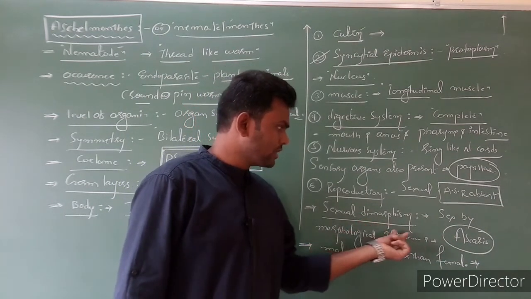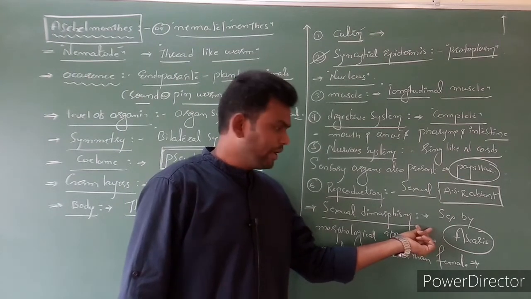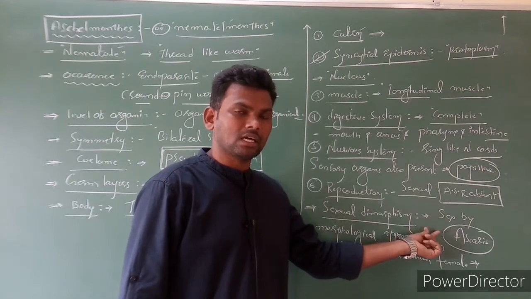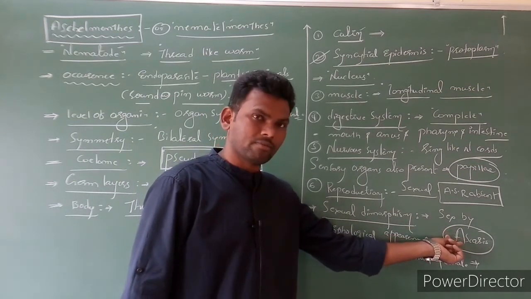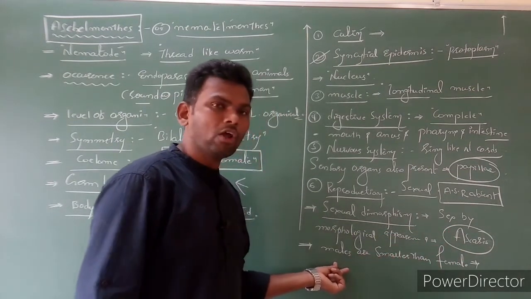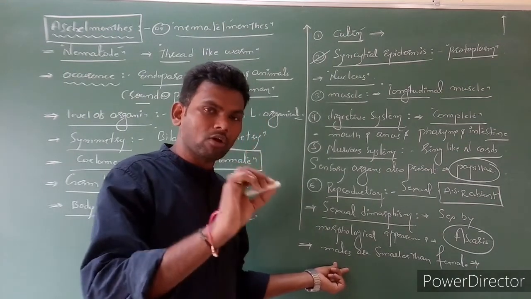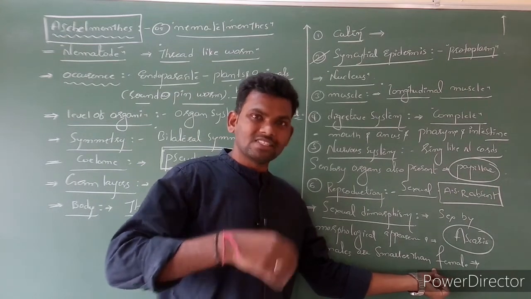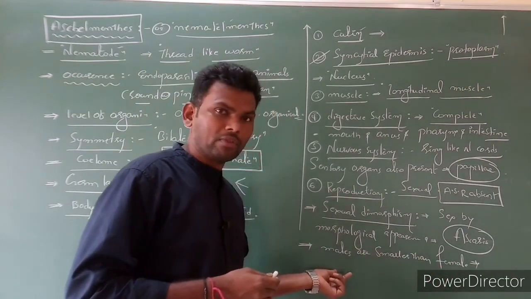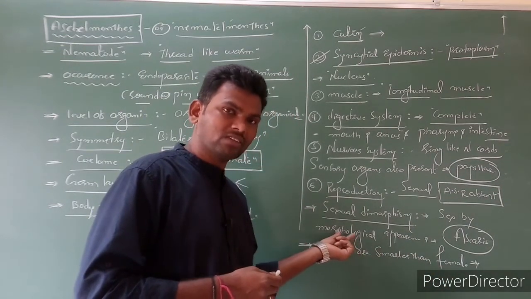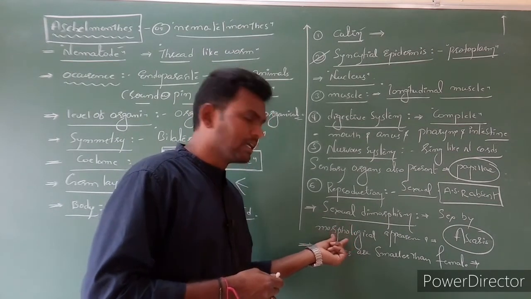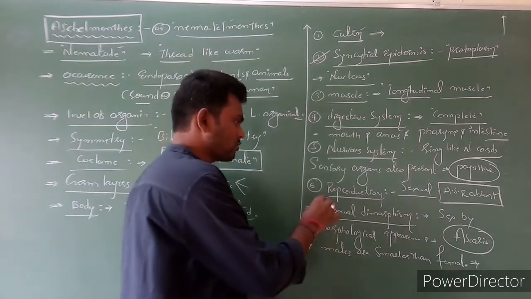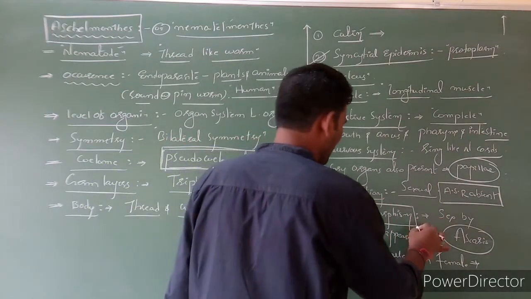Morphologically, the male and female both differ. Based on morphological features, we can tell the sex of Ascaris. For example, the male is a little bit rounded, coiled, and shorter than the female. The female is straight and longer than the male. Based on that character, we can recognize whether it is male or female. Such a phenomenon is called sexual dimorphism.